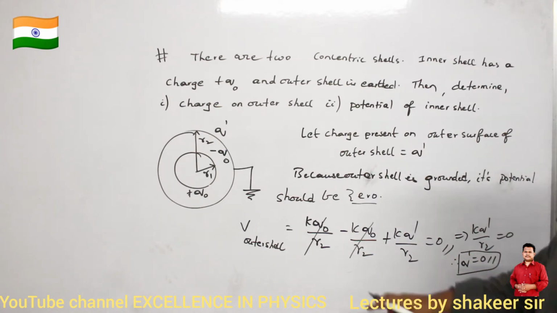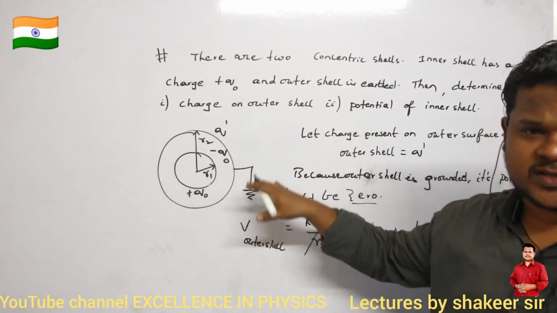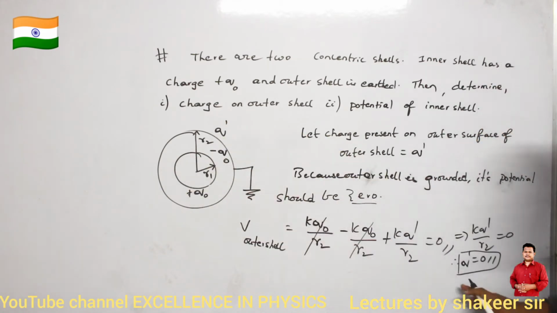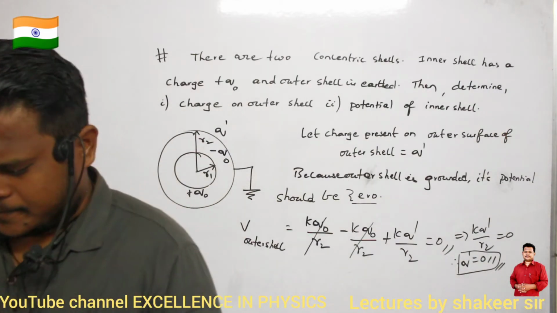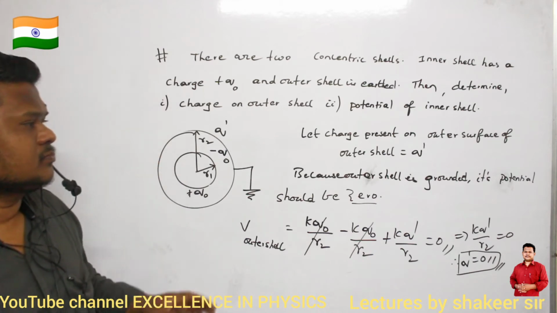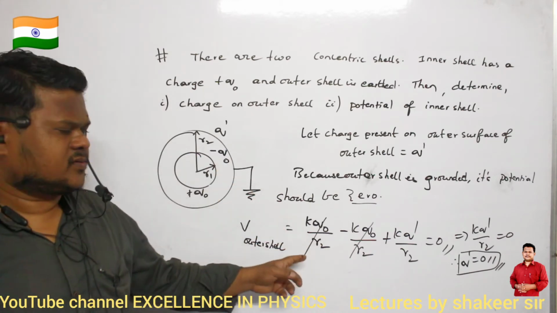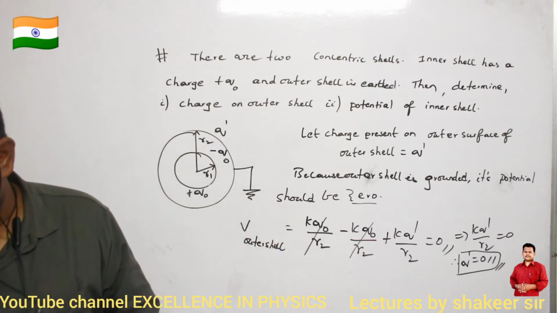So therefore what is the total charge which is present on the outer surface? Total charge present on the outer surface is 0. All of you, have you understood how we have calculated? Have you understood? Ask me if there is any doubt.